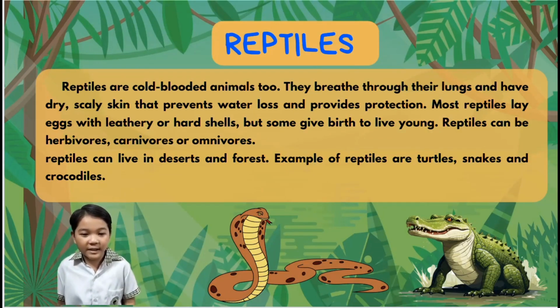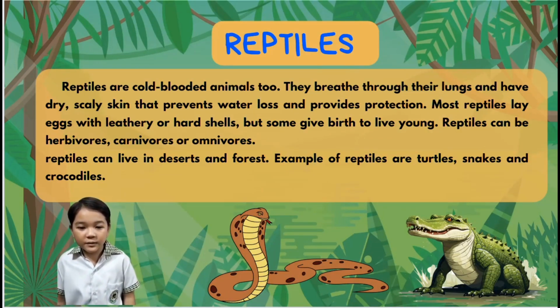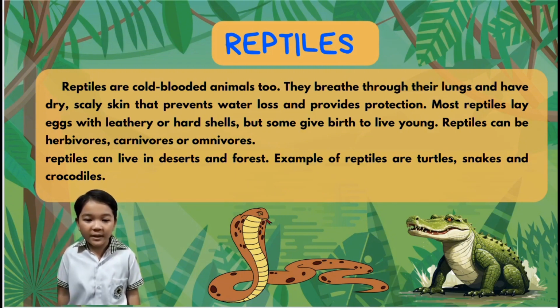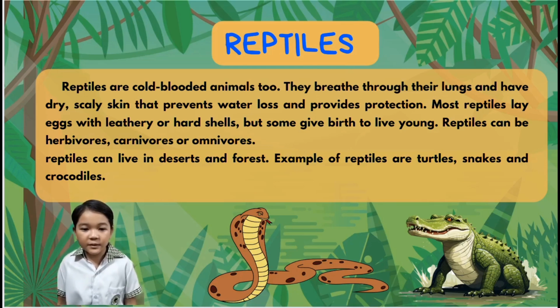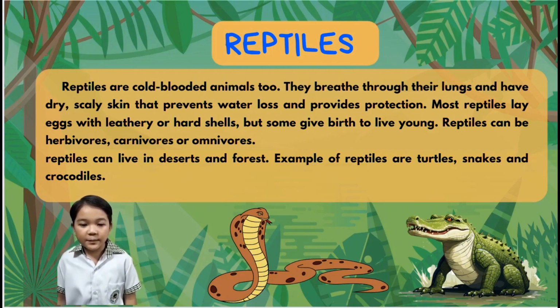Reptiles are cold-blooded animals too. They breathe through their lungs and have dry, scaly skin that prevents water loss and provides protection. Most reptiles lay eggs with leathery or hard shells, but some give birth to live young. Reptiles can be herbivores, carnivores, or omnivores. Reptiles can live in deserts and forests. Examples of reptiles are turtles, snakes, and crocodiles.